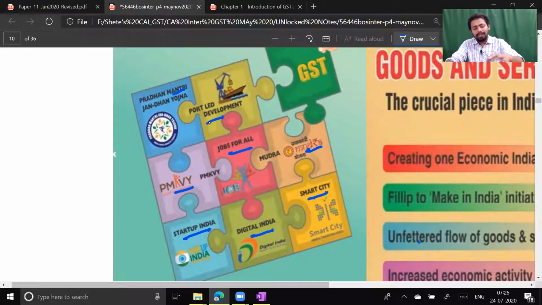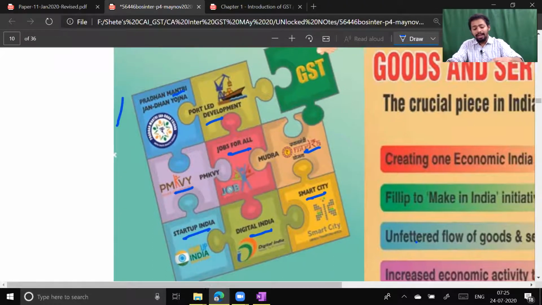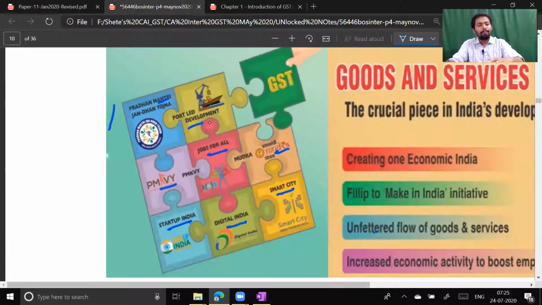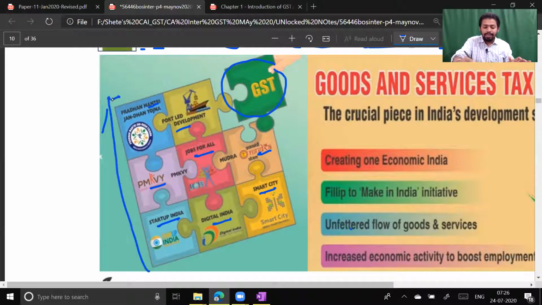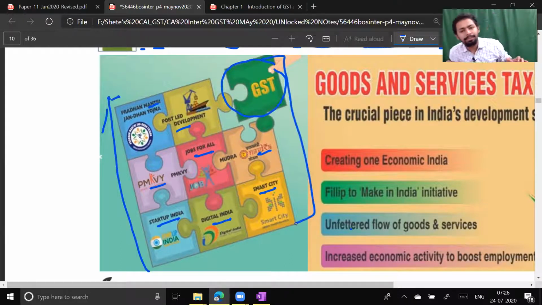So a lot of schemes were launched in India, but please understand, the indirect tax system was missing. The proper indirect tax system was missing, and therefore this GST is completing the business structure in India. Without GST, the business structure was incomplete. Why?